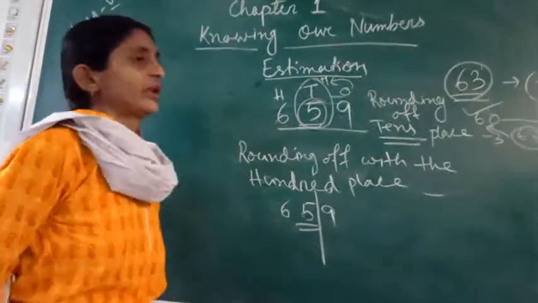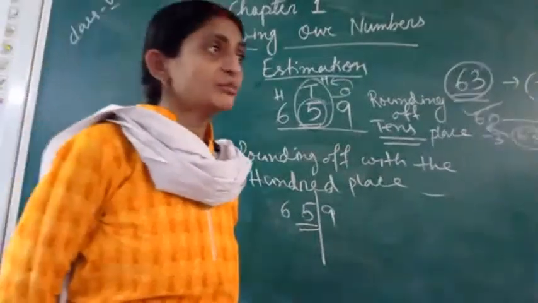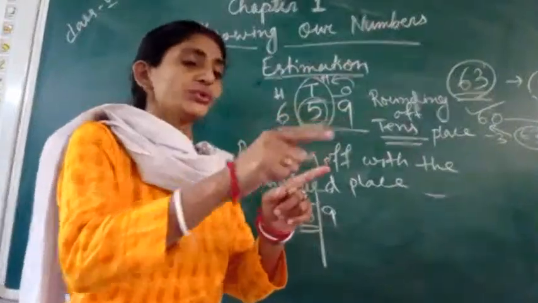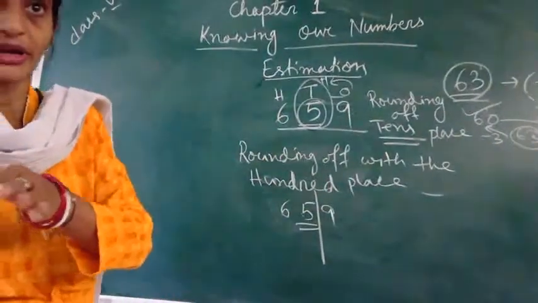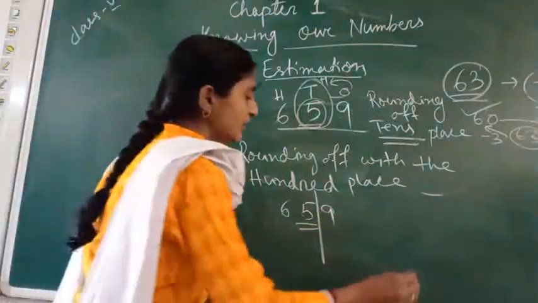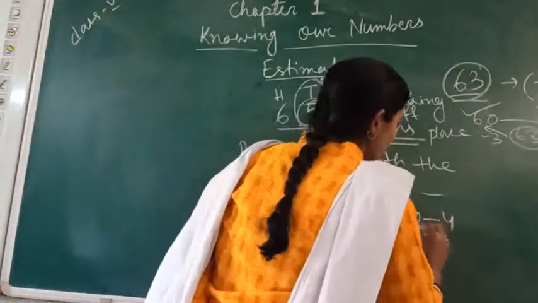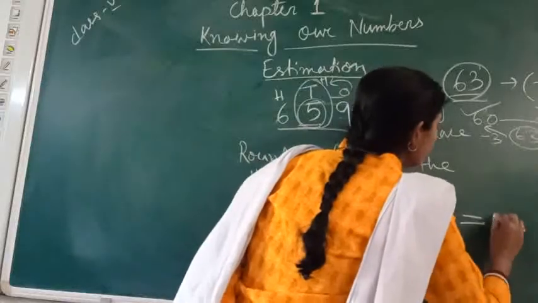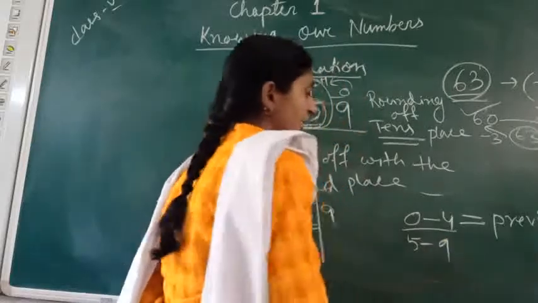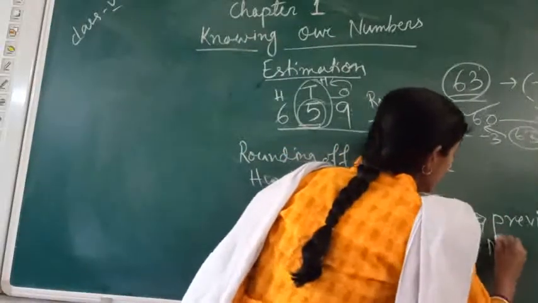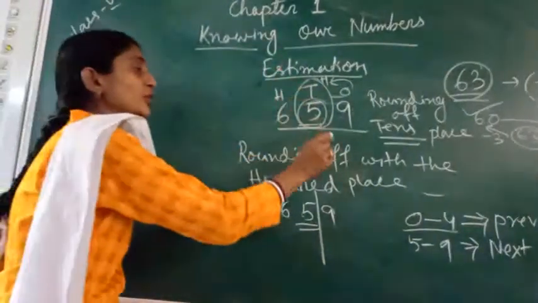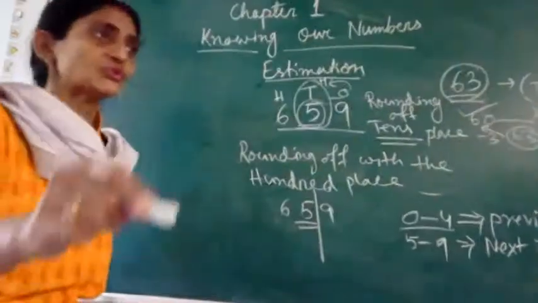Now listen. When you are going to round off any number, you have to consider: if it is 0 to 4, we will go for the previous number. And if it is 5 to 9, we will go for the next number. What I am telling? 0 to 4, then we will go for previous number. But if it is 5 to 9, then we will look for next number. It is applicable for any rounding off by tens place, by 100 place, by 1000 place, anywhere.